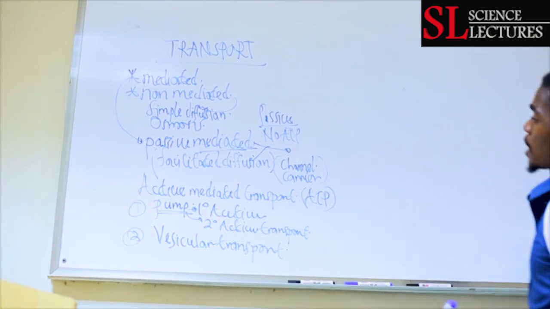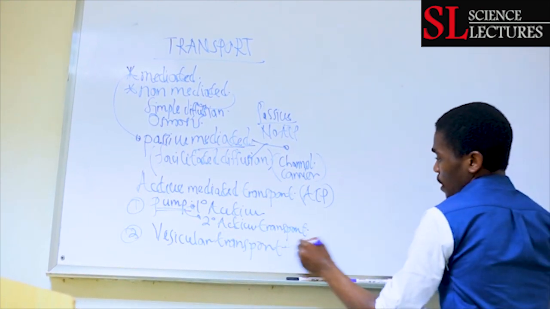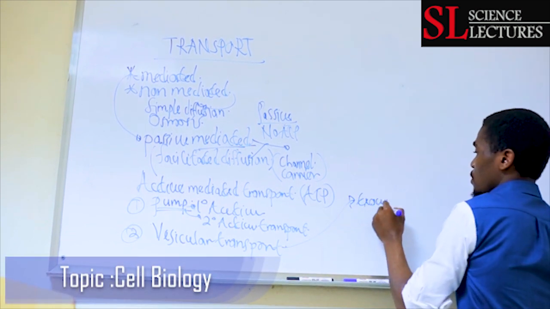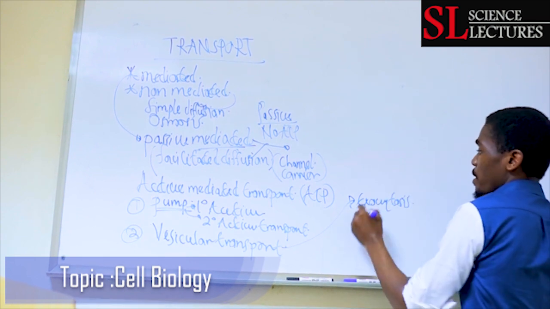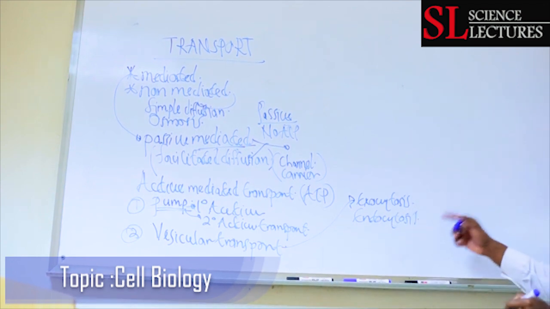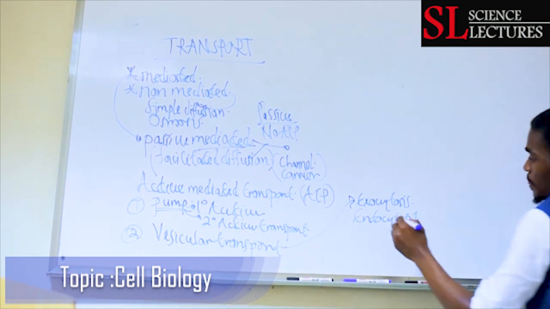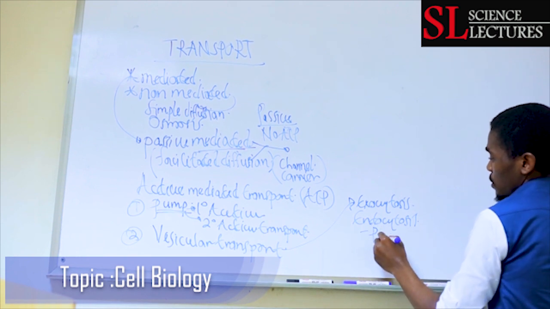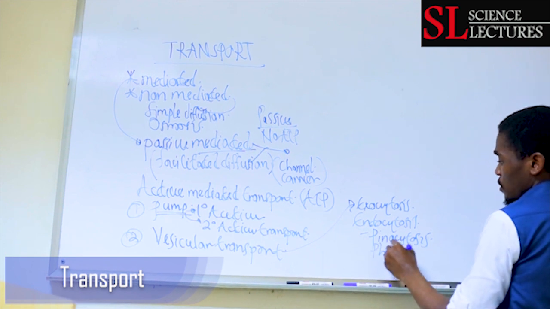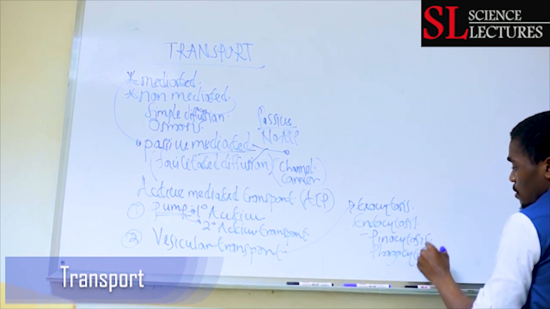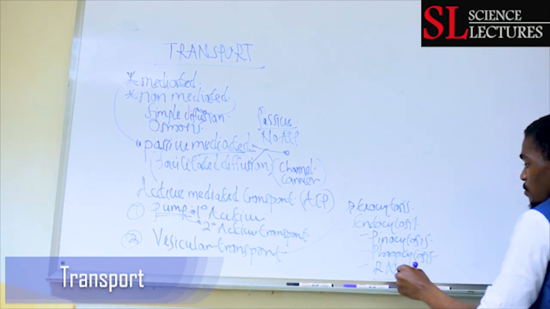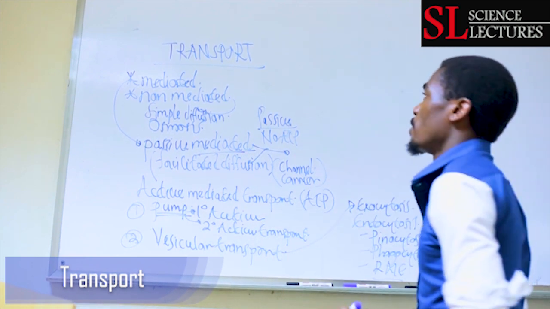Vesicular transport can further be divided into two. Vesicular transport can either be exocytosis or endocytosis. Endocytosis can be divided into three: pinocytosis, phagocytosis, and receptor-mediated endocytosis. We'll cover all this in transport.